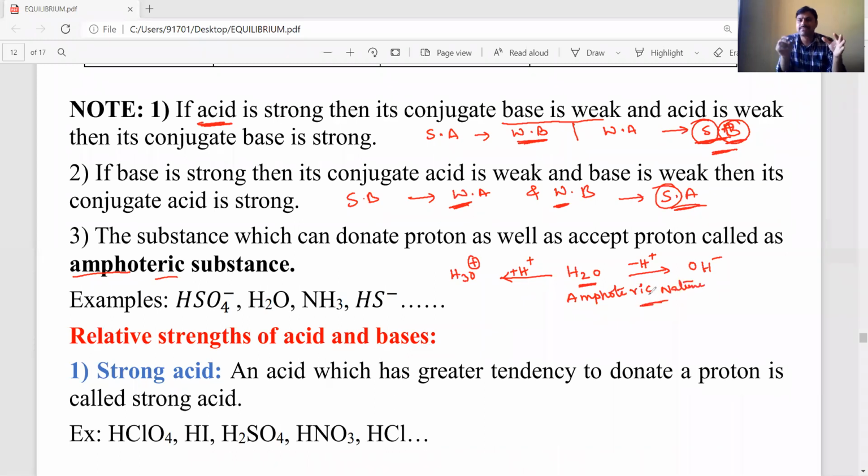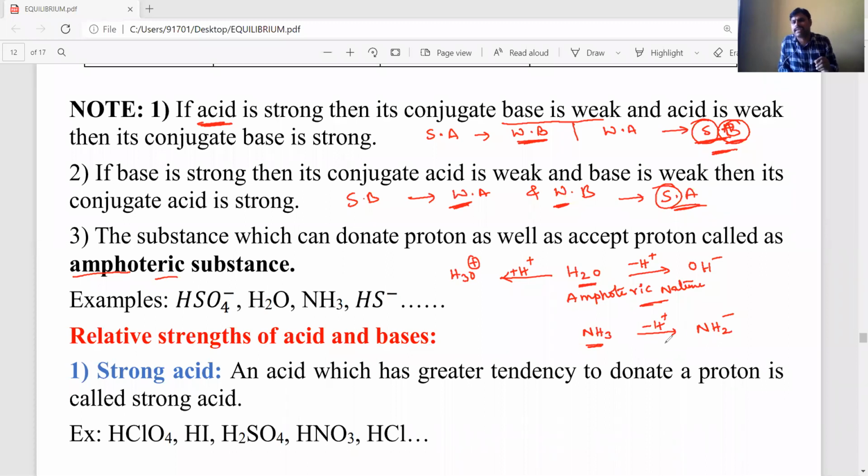So if any substance can donate a proton as well as accept a proton, such substances are called amphoteric substances. NH3 is also one. How does NH3 act with amphoteric nature? If NH3 loses one proton, NH3 has acidic nature and produces the conjugate base NH2 minus, and both differ by one proton.